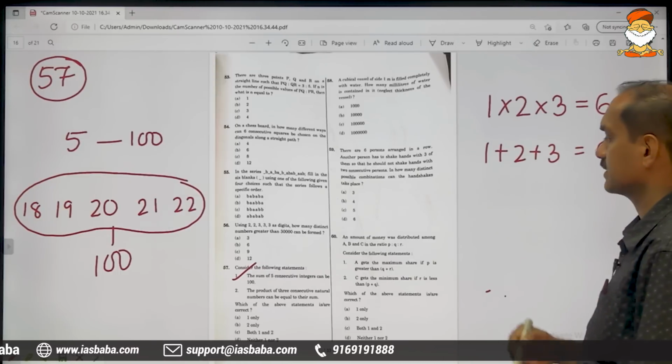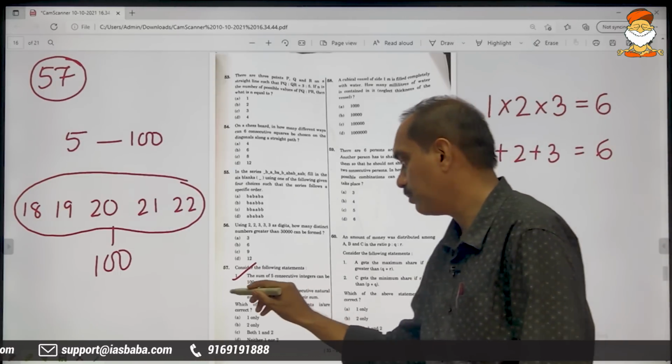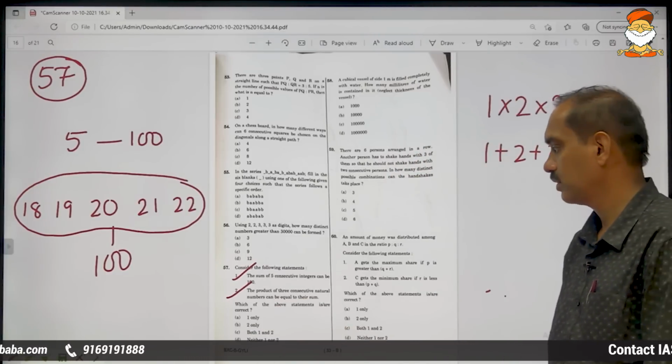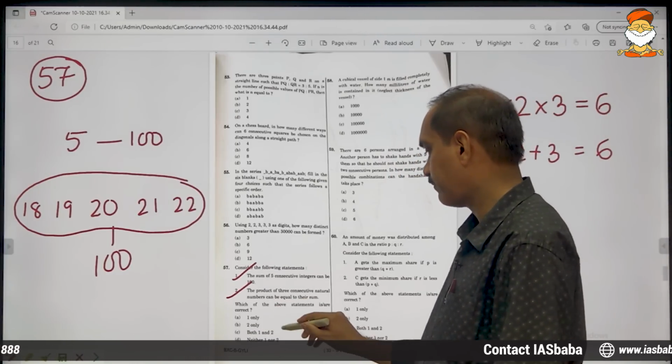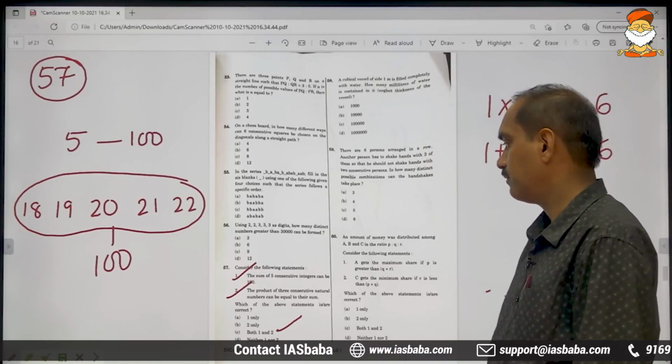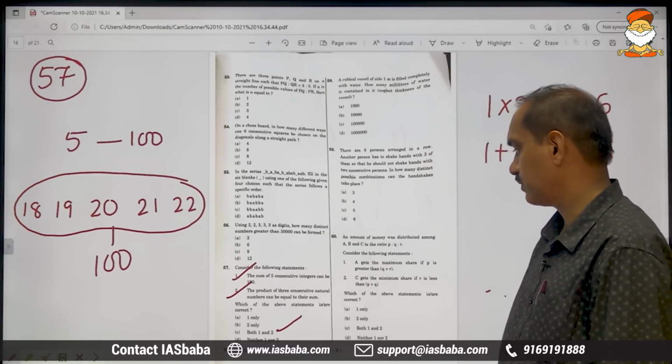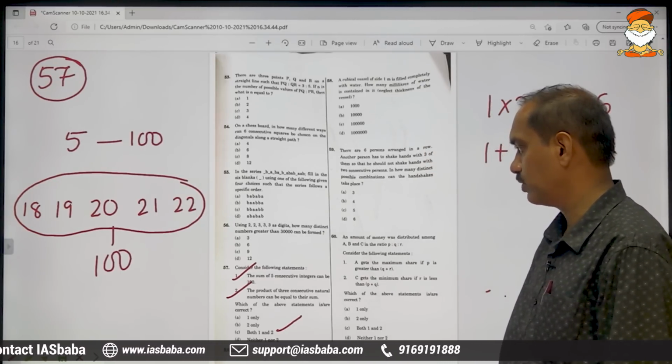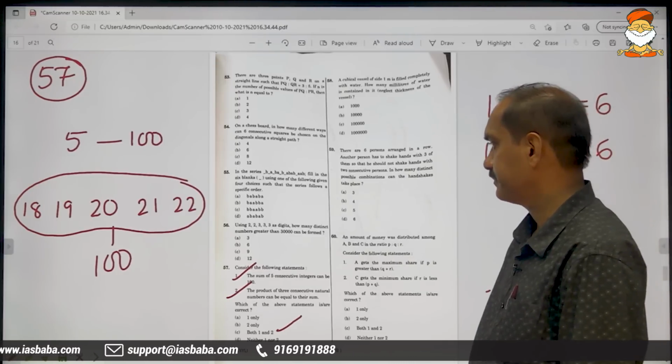of course, we are getting the same 6, meaning both are equally true. Therefore, the third option should be marked, both 1 and 2. First is also correct. Which one of the following statements are correct? Both the statements are correct.